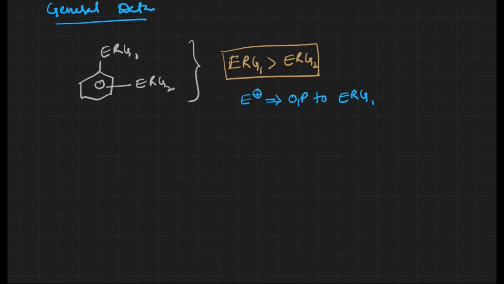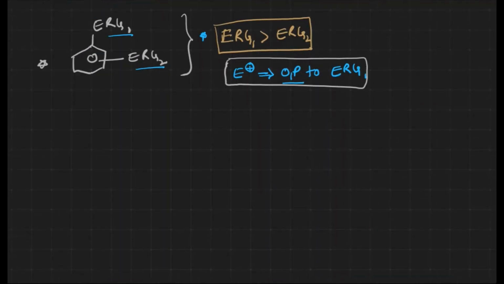When more than one electron releasing group is there in the benzene ring, we have two groups, electron releasing group 1 and group 2. We are assuming that electron releasing group 1 has more releasing capacity than electron releasing group 2. Then the electrophile readily goes to the ortho and para positions of electron releasing group 1. This is the first information about electrophilic substitution reaction.